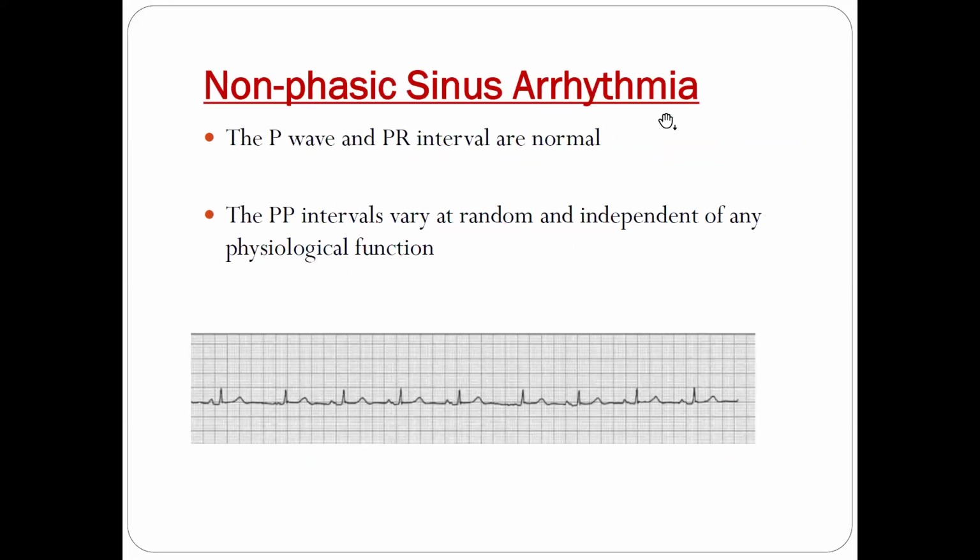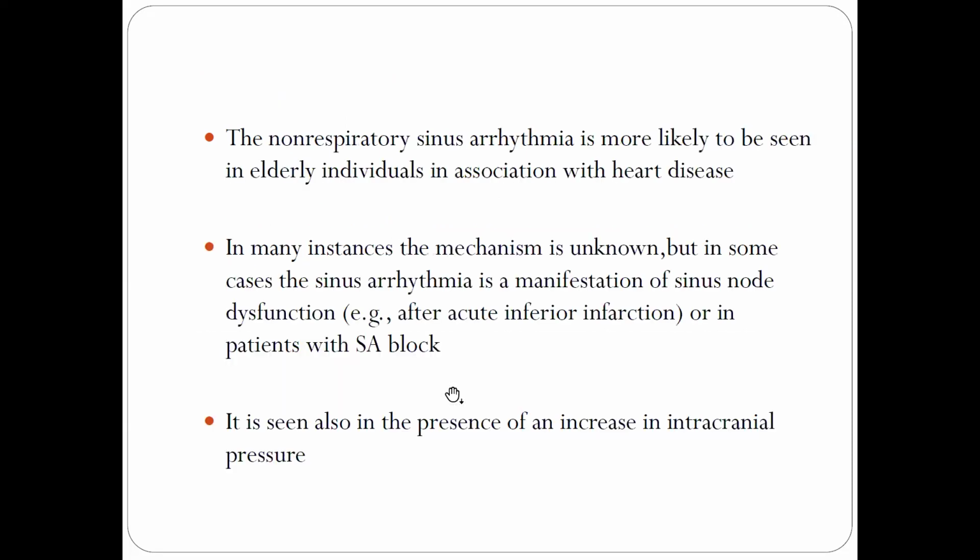Coming to non-phasic sinus arrhythmia, this is one which has no relationship with the breathing pattern, the respiration. The P wave and PR interval are normal, but randomly there occurs some sinus arrhythmia. There is no relationship with the breathing. The duration of the PP interval varies randomly. The cause is not known.